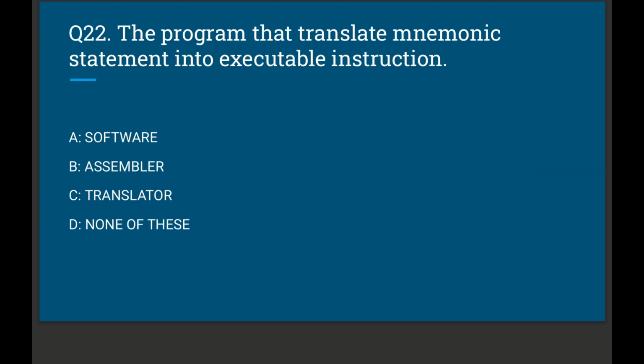Question number 22. The program that translates mnemonic statements into executable instructions is: option number A, software; option number B, assembler; option number C, translator; option number D, none of these. The correct option is option number B, assembler. Let's move to question number 23.